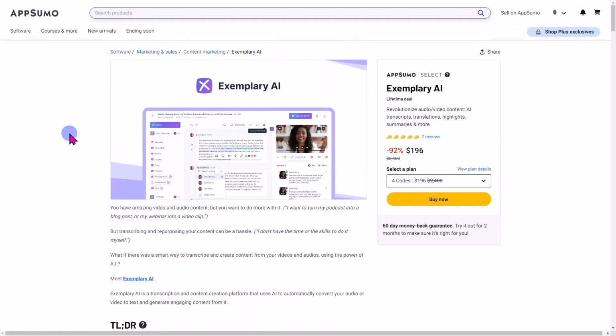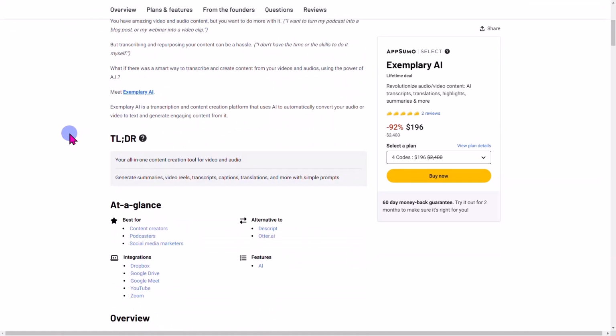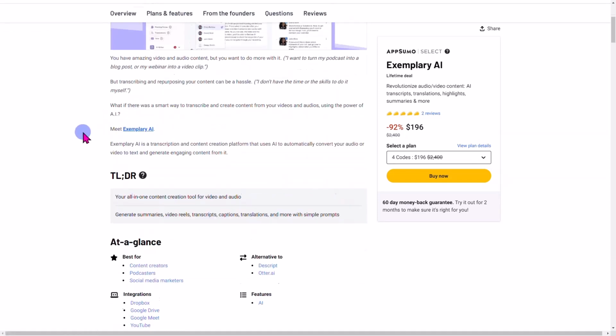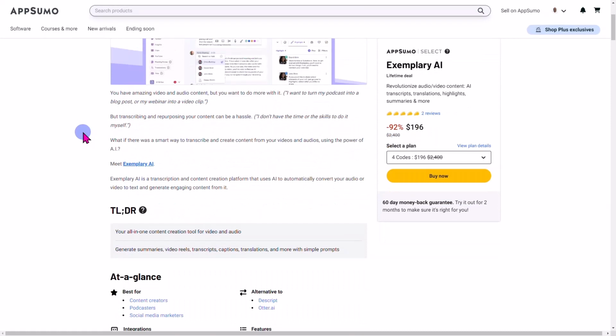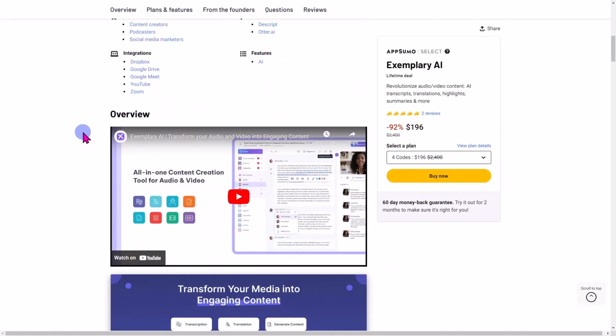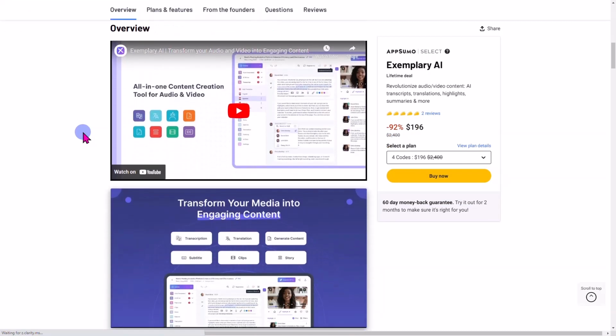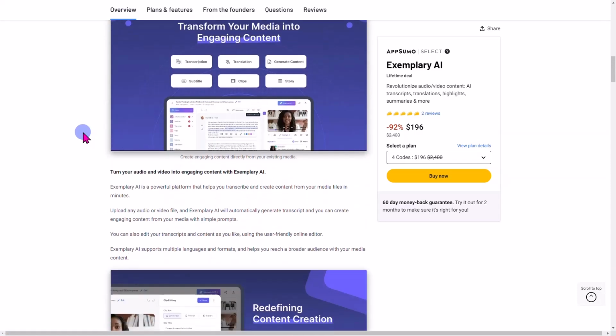It's going to repurpose all your content. It's an alternative to Descript or Otter AI. You can take all of your meetings and some of your notes and create highlights. You can translate this into various languages. This is pretty amazing, this particular tool, and I have to say it's done very well.